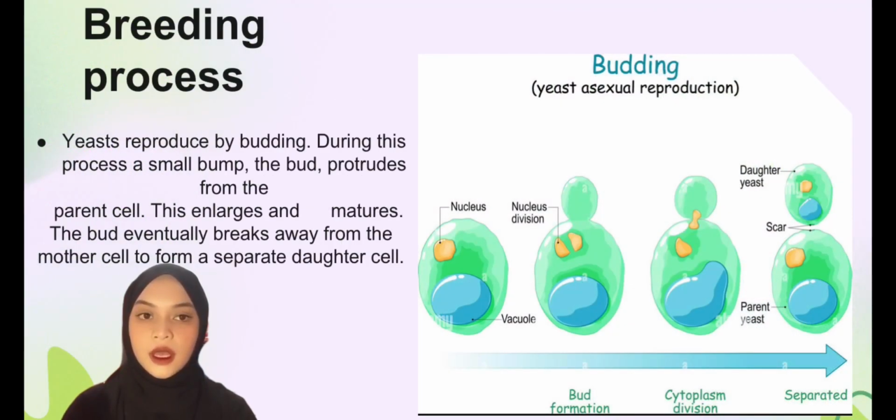Breeding process. Yeast reproduce by budding. During the process, a small bump, the bud, is produced from the parent cell. This enlarges and matures. The bud eventually breaks away from the mother cell to form a separate, larger cell.